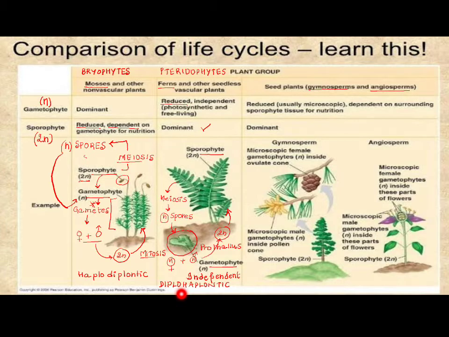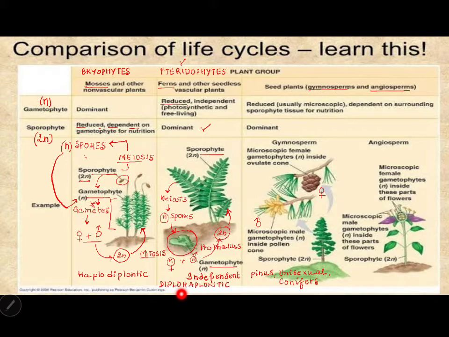The moment we say a terrestrial plant which develops a seed, that moment we see a separate female organ and separate male organ on the plant, which we did not see even in pteridophytes. The example given here is Pinus. Pinus is unisexual, that is dioecious. Conifers, gymnosperms.